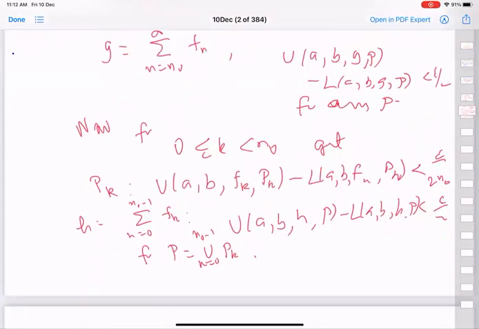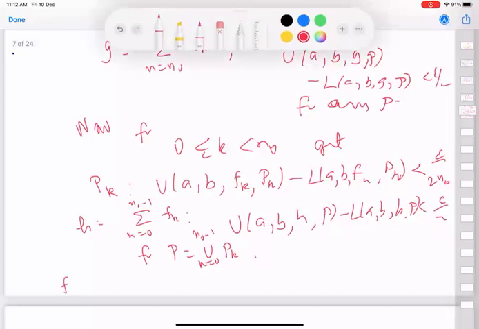And finally, our f is just H plus G. This is one step and this is the other step.